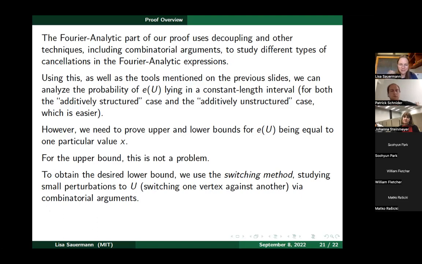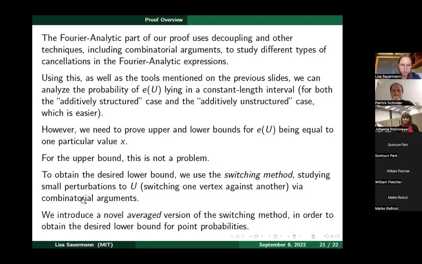And anyway, then you show that there's at least a certain number of ways to switch, and at most a certain number of ways to switch, and they differ by constant factors, therefore the probabilities differ by constant factors. So this is how you usually use the switching method. But that doesn't seem to work in our setting, so we didn't find any way to find uniform upper and lower bounds on the number of these switches.